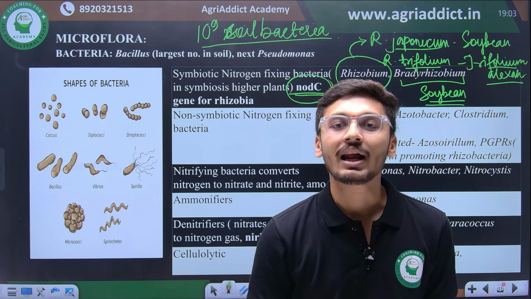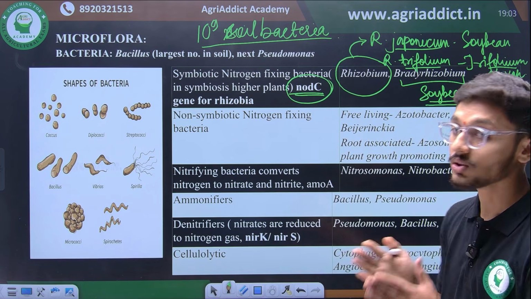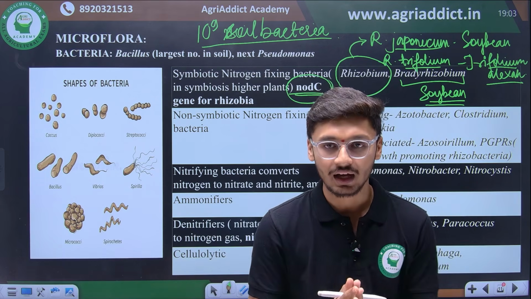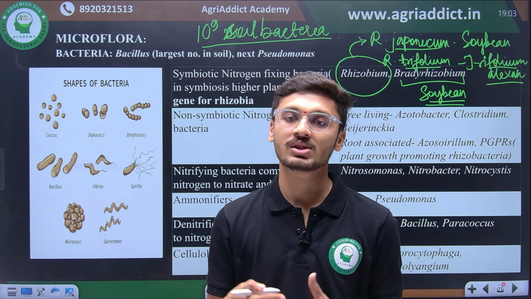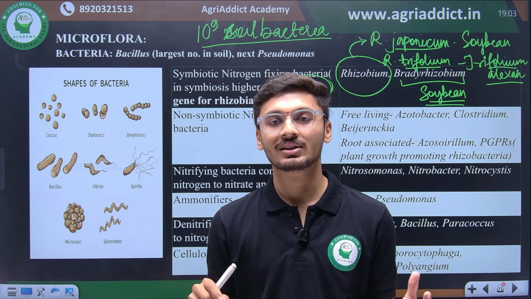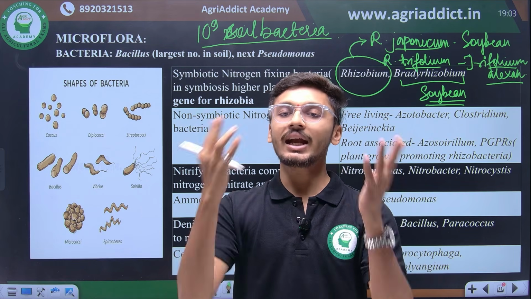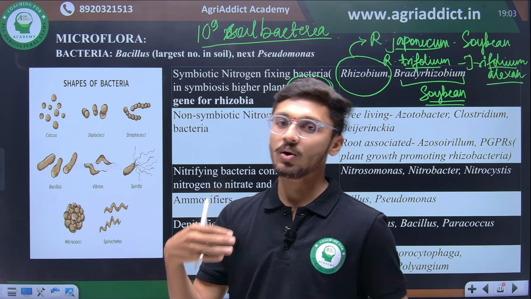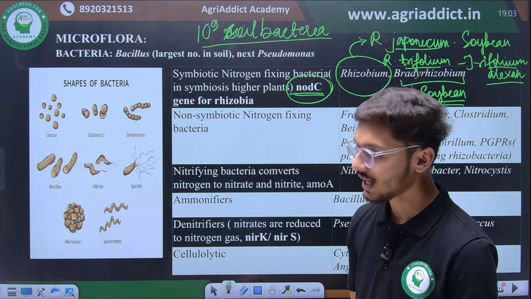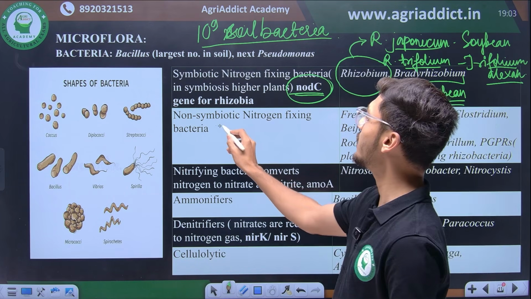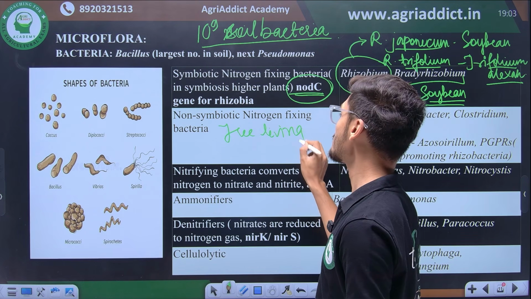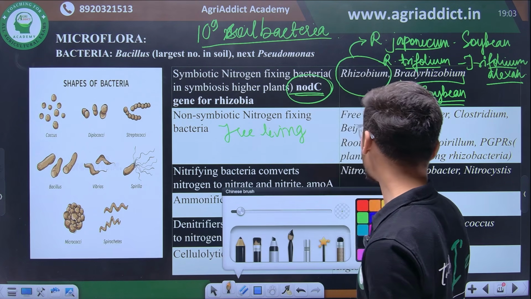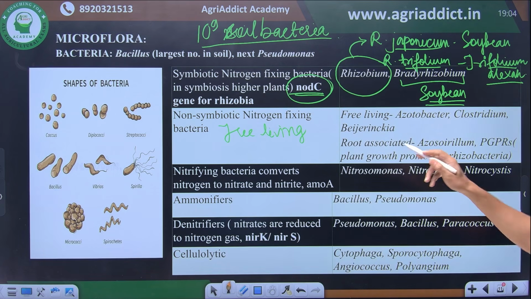Then we have another group of microorganisms, that is non-symbiotic nitrogen fixing bacteria. Now if there can be a symbiotic, beneficial association, there can also be an association that can simply, independently, on its own, fix nitrogen and give it to another organism, and such organisms are known as free living nitrogen fixing organisms. Well known examples of free living nitrogen fixing organisms are Azotobacter, Clostridium and Beijerinckia.